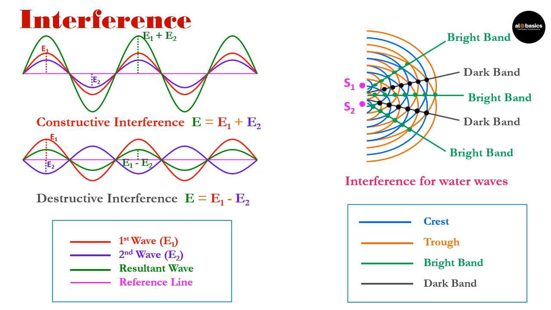So water waves can be observed in this way, and similar type of interference pattern can be observed for light also. We have seen interference of water waves and how interference is there. We'll see it again with the help of diagram so that you can keep it in your mind very easily on the point basis.